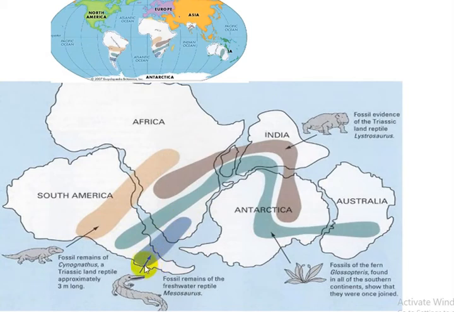So Mesosaurus occurs in South America and Africa, and this trend indicates that both continents were once joined, but the fact is Mesosaurus cannot migrate from South America to Africa because they cannot swim in salty water.